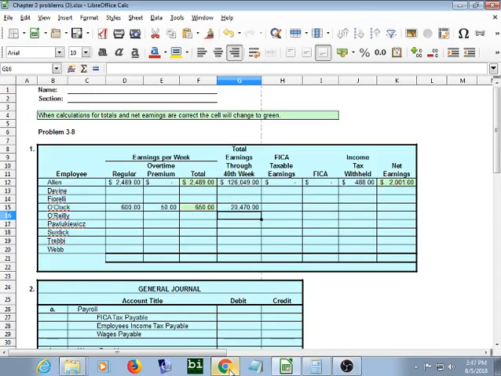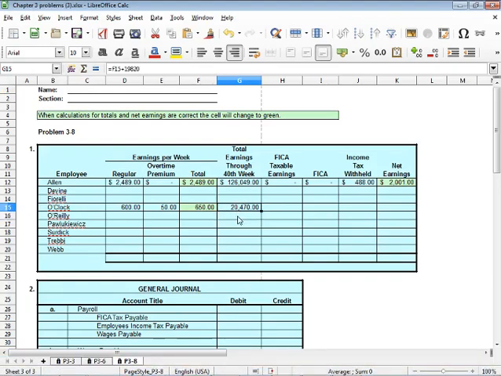So up to the 40th week, O'Clock has earned $20,470.